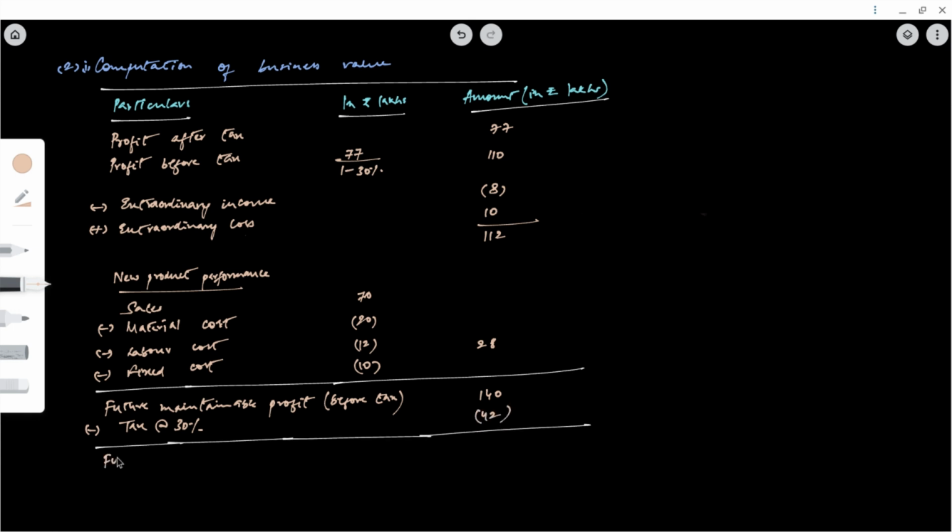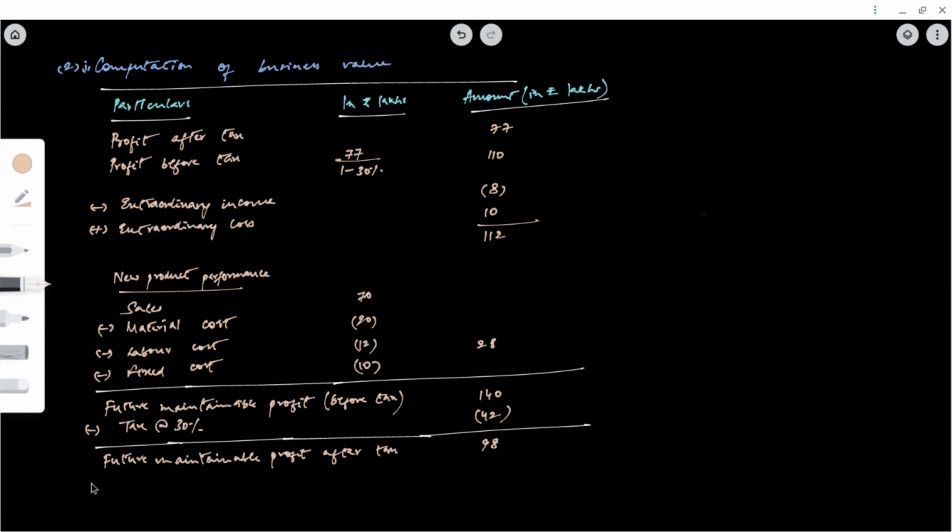So future maintainable profit after tax is 140 minus 42, that means 98. So this is the profit that is expected to be generated every year by the business, and this includes new product business as well. We have excluded extraordinary income and extraordinary loss from the calculation.